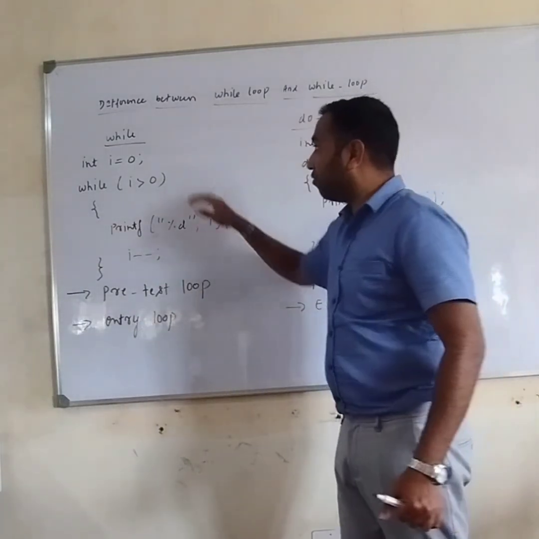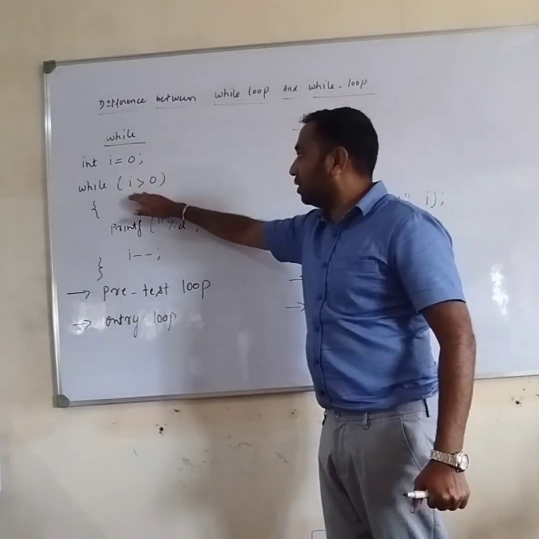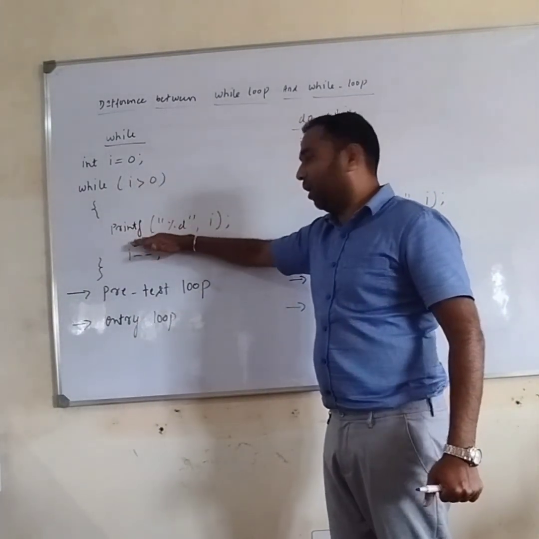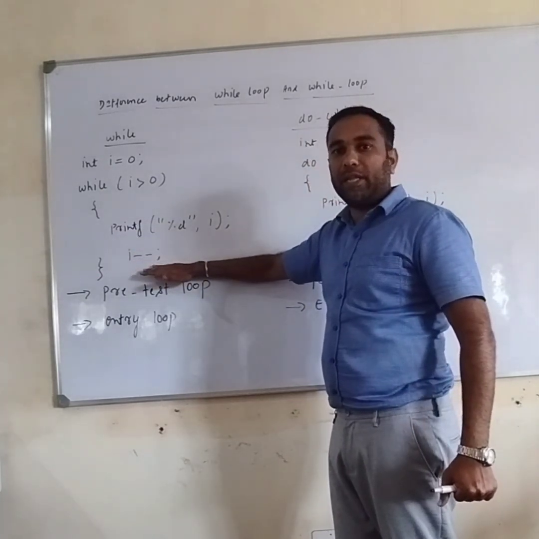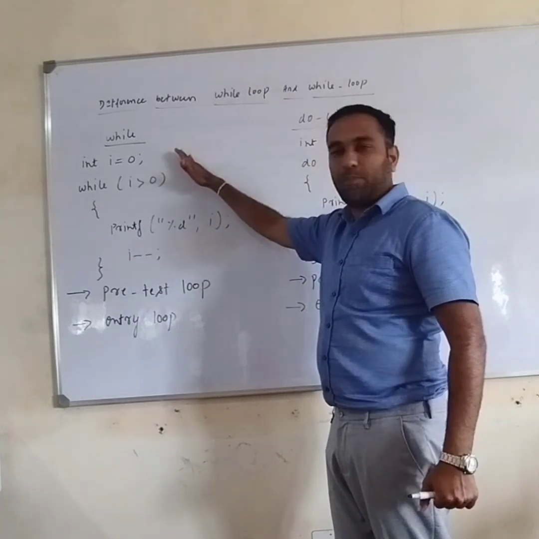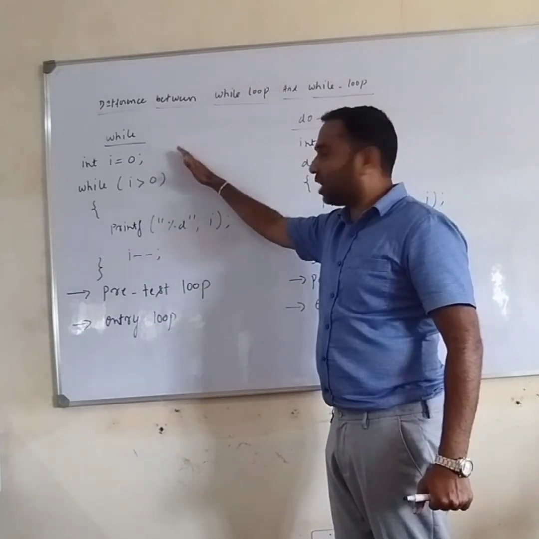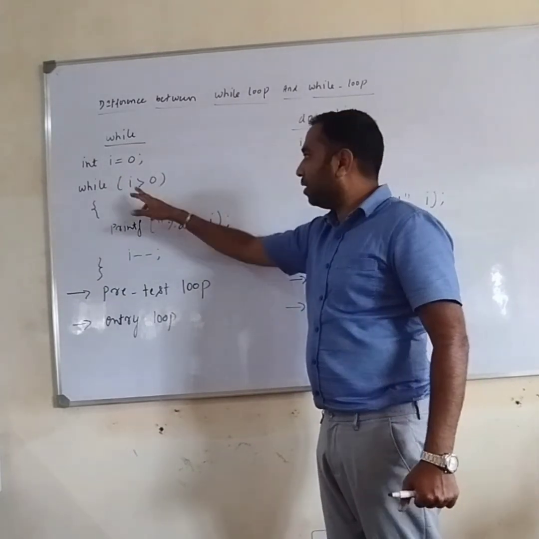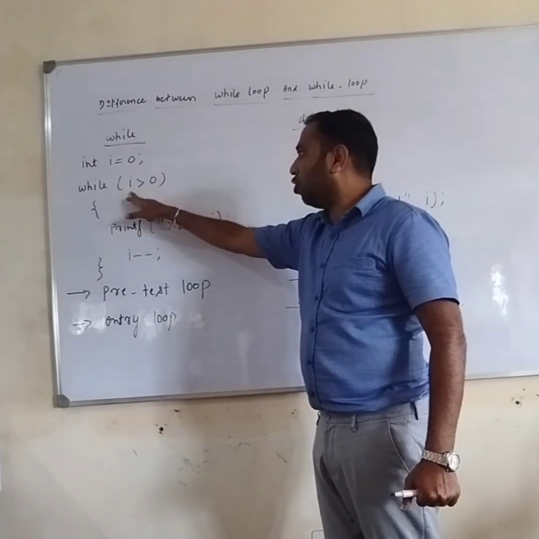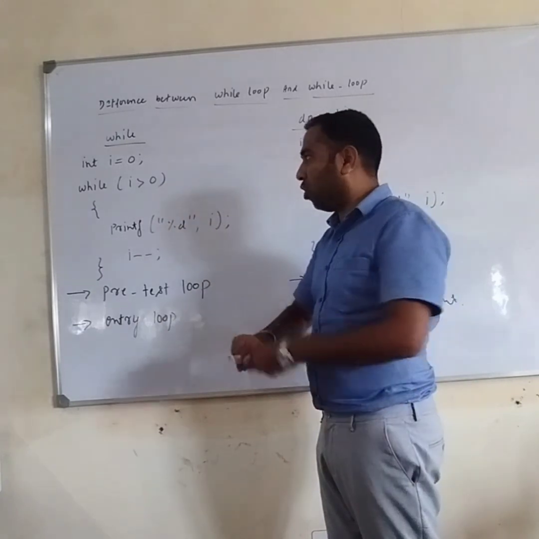So in while loop, first I am initializing the value, then I am checking the condition, then I am printing the statement, then I am decrementing or incrementing the value. This was already explained in the previous class about while loop. Here I am considering I equals 0. So checking the condition, 0 is greater than 0, it is false.